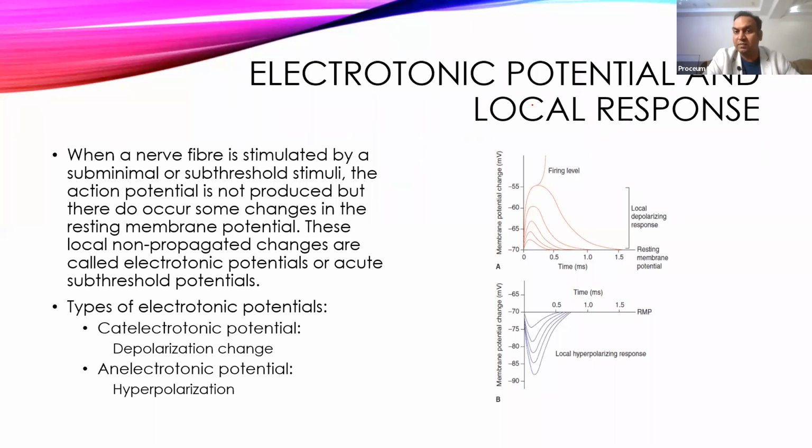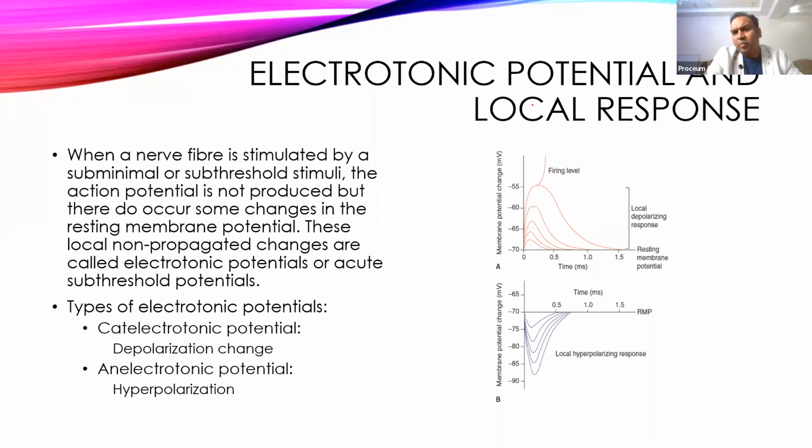Okay, now we'll see when we apply the stimulus, it can either open the sodium channel, calcium channel, potassium channel, or chloride channel. So when the sodium channel and calcium channel open, it will raise the membrane potential. So it will increase the excitability of the nerve for the subsequent stimulus. And this is going towards the depolarization phase. So this is called depolarization changes. And this type of potential is usually called catelectrotonic potential, meaning towards positivity.